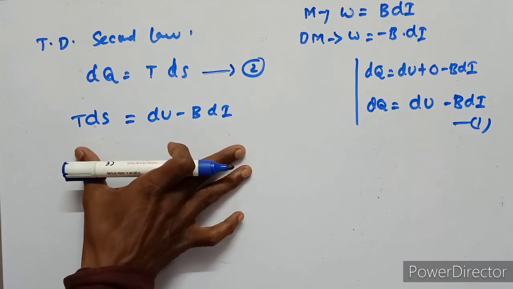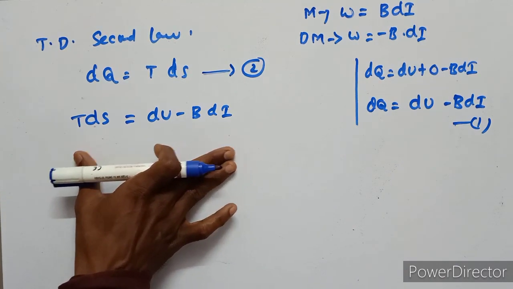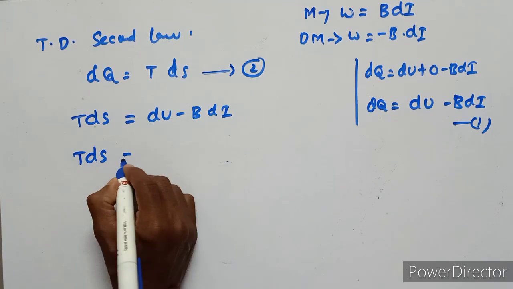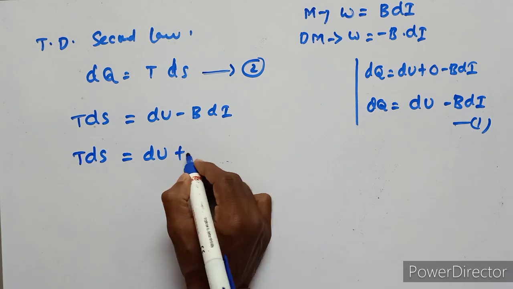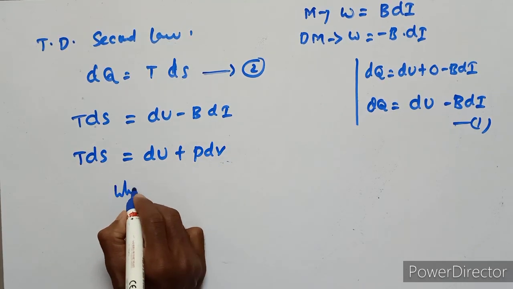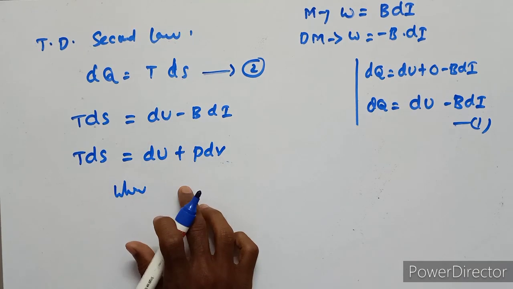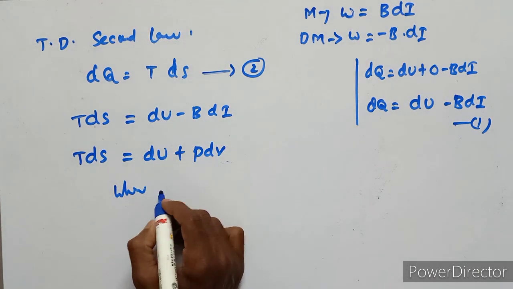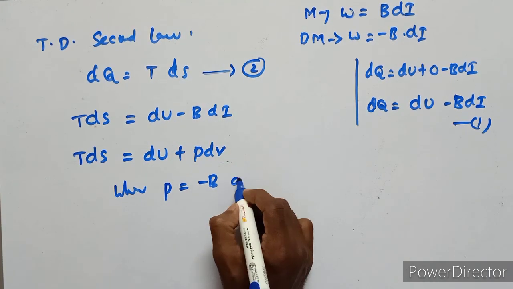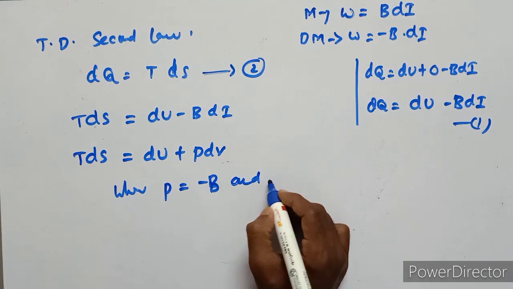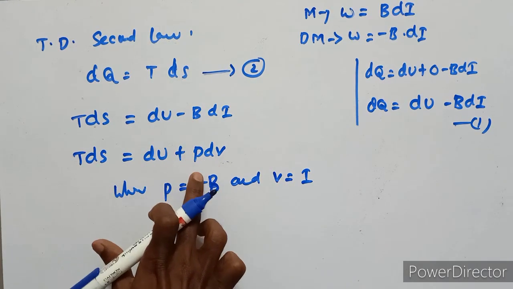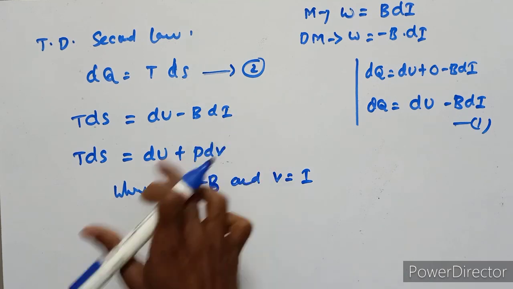This equation is similar to T dS equals dU plus P dV, where P equals minus B and V equals I.